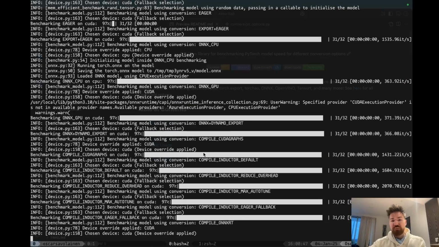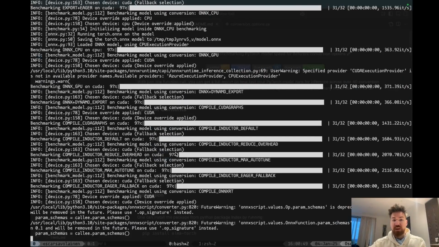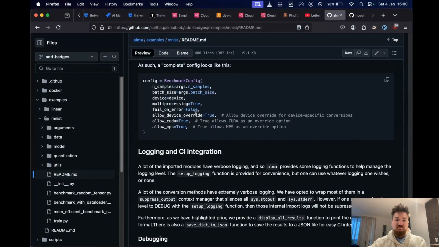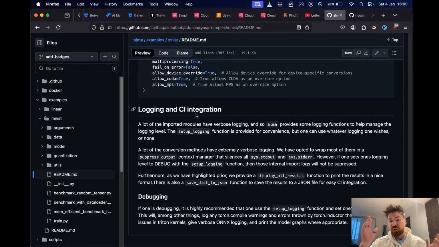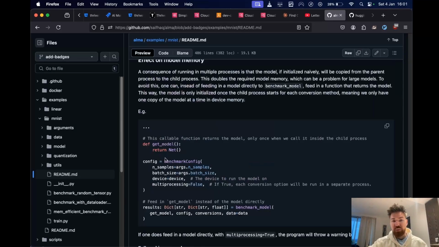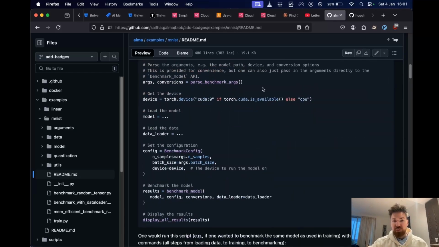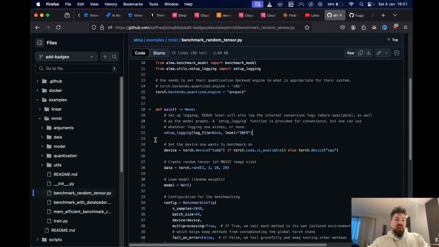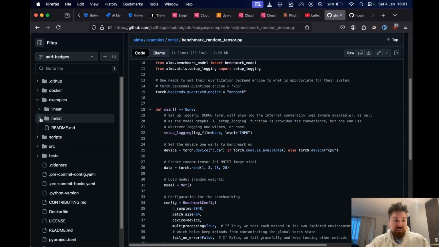Compile CUDA graphs, very verbose. Torch compile generally spits out a lot of internal logs. And so what we did is we opted to just suppress all of those logs. We told it to basically shut up, don't do any of this. If you want access to those internal logs, set your debugging level to debug, and then that will release all of the different options. So if I go to an example, here we set the debugging level to info, but if you set it to debug, then you can get all of those internal logs as well. So that's it really, as far as all the examples go.